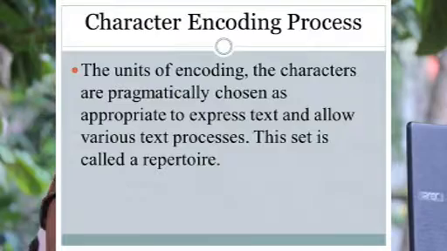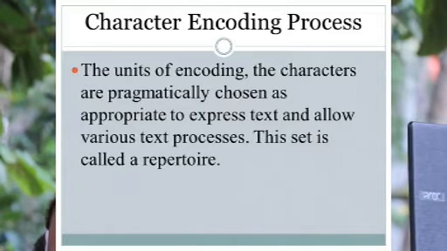Then we can move to the next subtopic relating to character encoding: the character encoding process. I think all of you understood what character encoding is, and how the computer converts to numbers before computer processing.